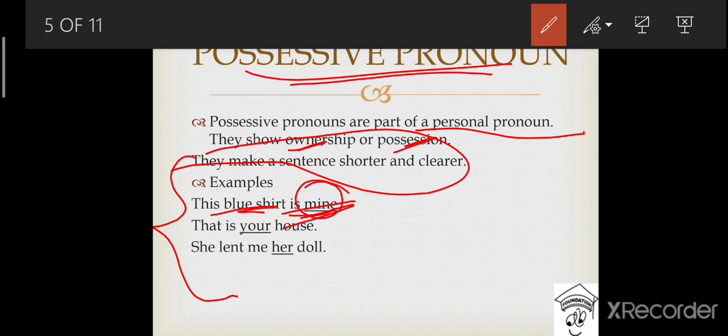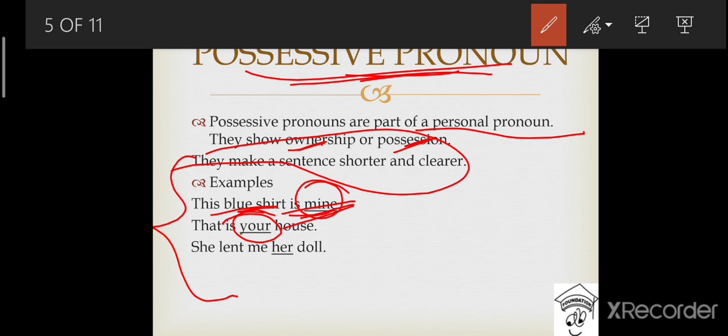And as I said, I am the owner of this blue shirt. So in this way, mine becomes a part of I. That means it becomes a part of the personal pronoun. Okay, I hope that makes sense. That is your house. Now again in this sentence, with the word your, we can understand the possession of the second person. So in this way, your becomes an example of a possessive pronoun.